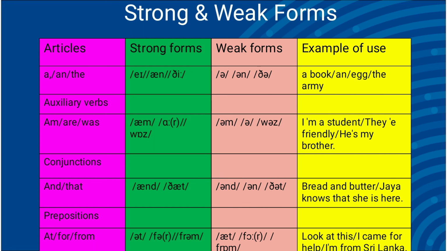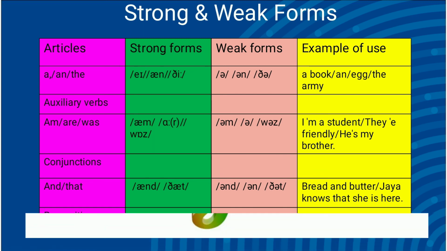Thus, such words have two forms: strong forms, pronounced when the words are uttered individually or when they are stressed in a given context, and weak forms that are unstressed and hence reduced when these words are uttered in connected speech. Thus, words like articles, auxiliary verbs, conjunctions, and prepositions do not usually appear as strong forms in conversational speech.